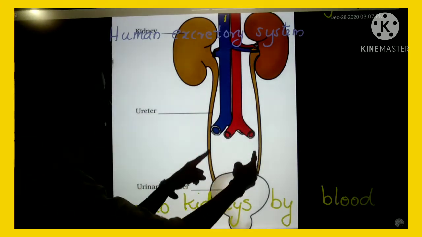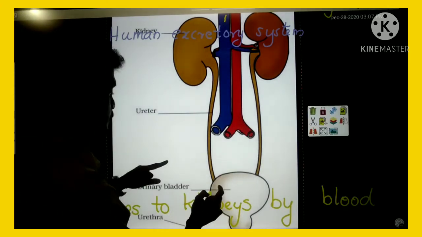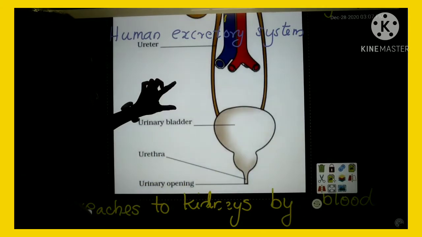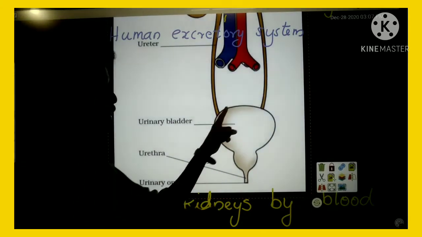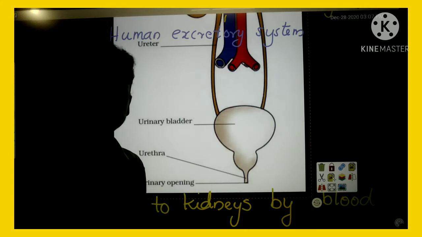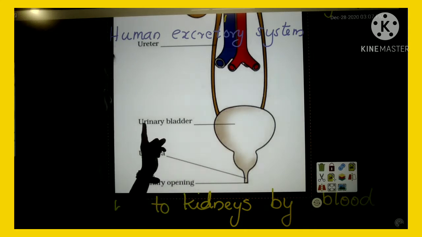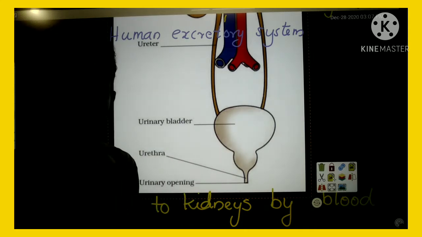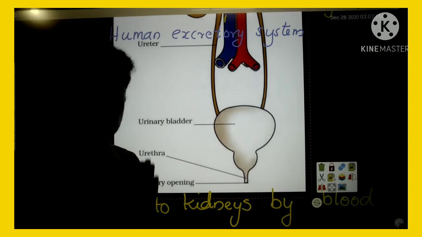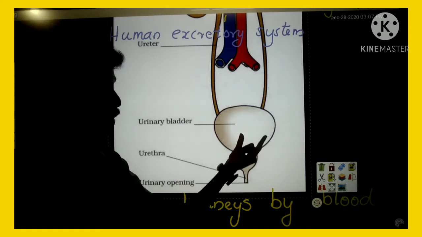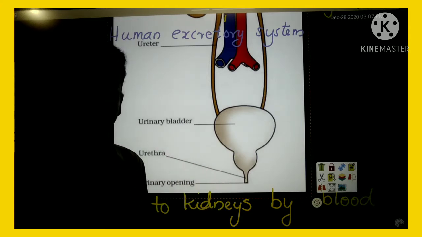The ureter opens to a bag-like structure. This bag-like structure is called the urinary bladder.